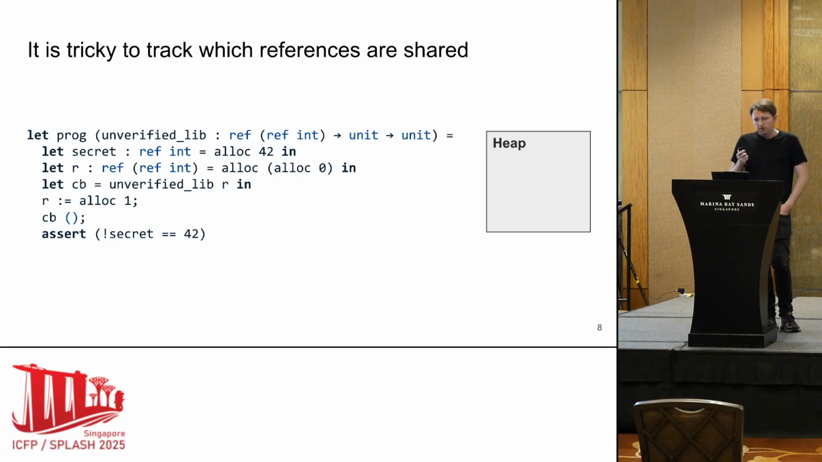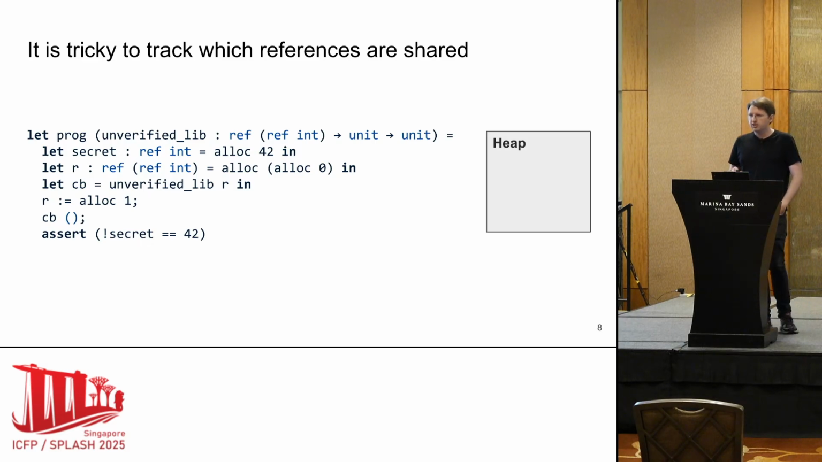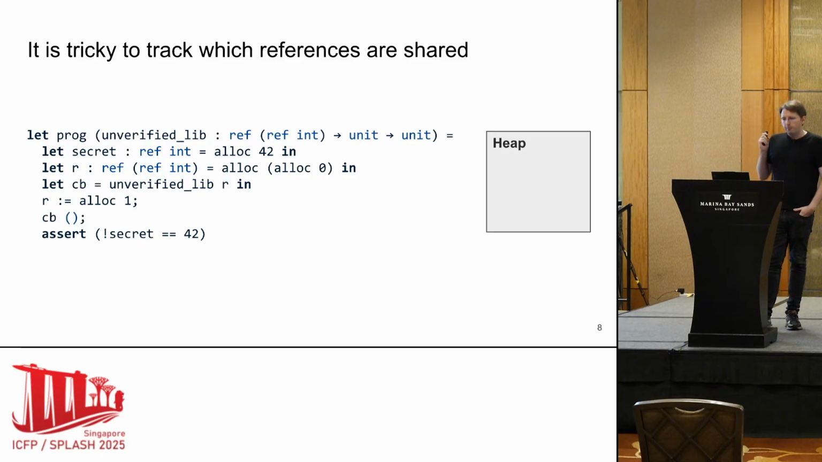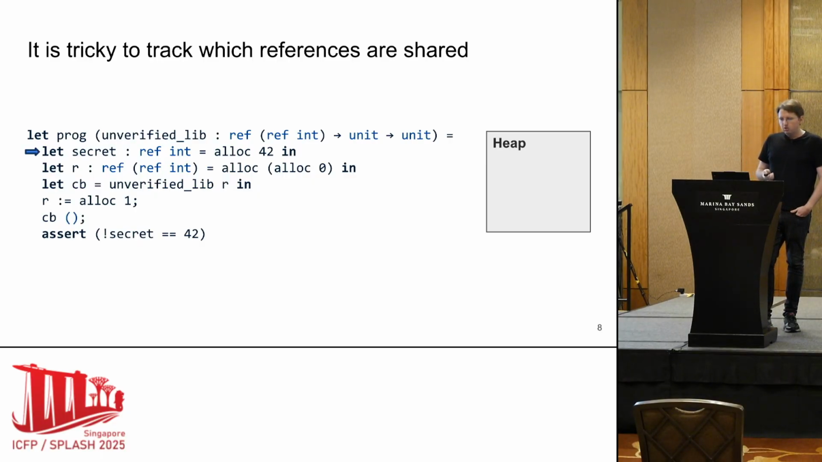So here we have a program, and on the right we have a model of a heap. This is a higher order program that takes an unverified library as an argument. The unverified library is of type ref of int and returns a callback, unit to unit. And the first thing the program does is allocate a reference where it keeps a secret.